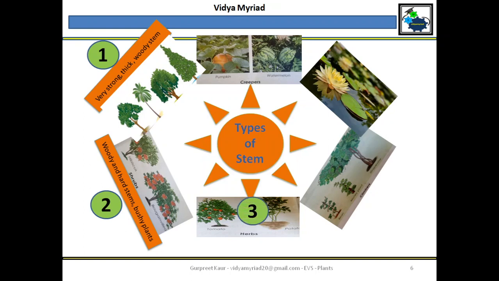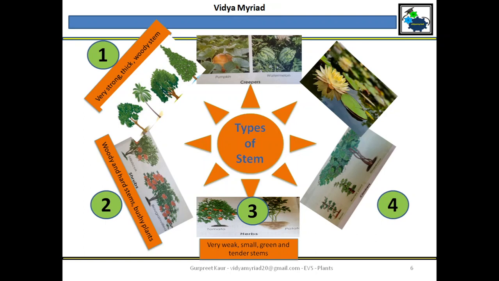Next is herbs. Like I've told you the example, you have tomato, mint, coriander, spinach. What are these? Very soft. So we can say that their stems are very weak, they are small and they are also green in color. Their stems are green in color. You can break them very easily. So we can say they are tender stems.